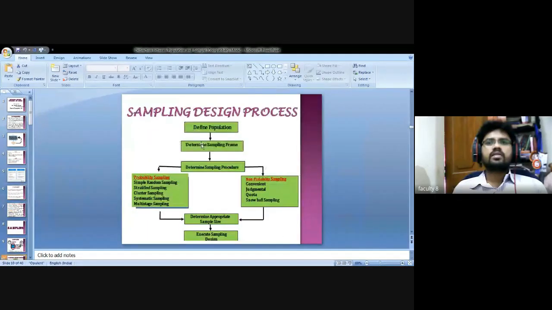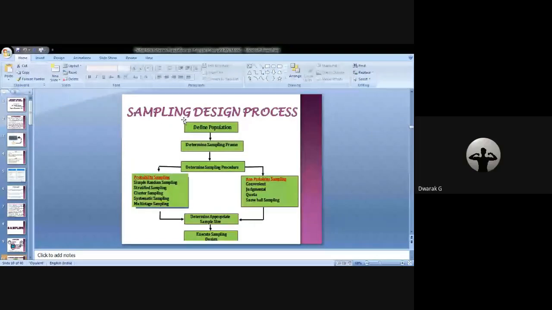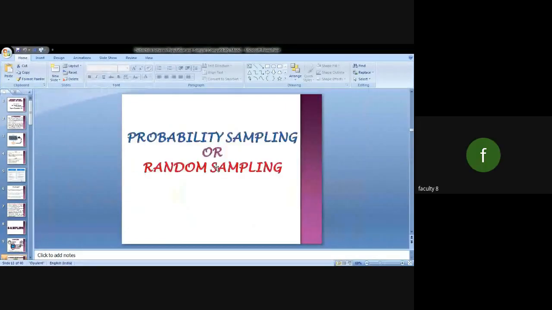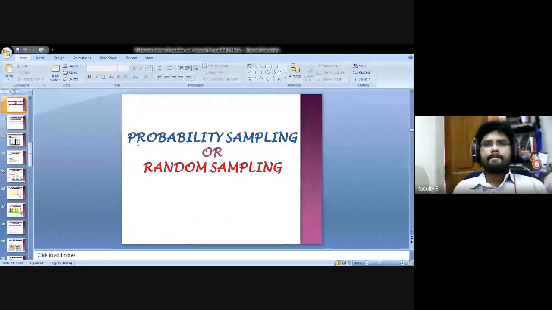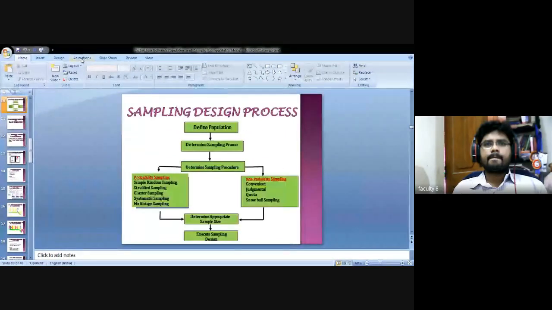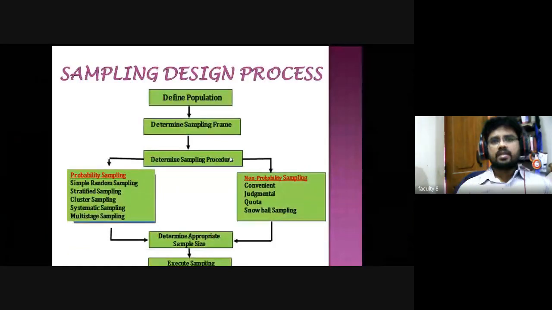So last time we discussed the sampling design also, no? Today we will discuss what is meant by probability sampling and what is meant by non-probability sampling.